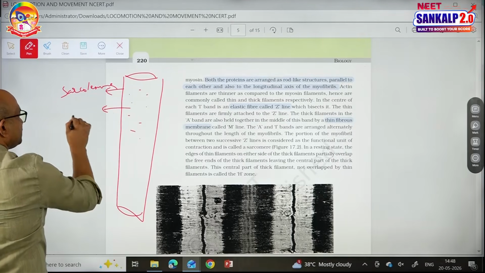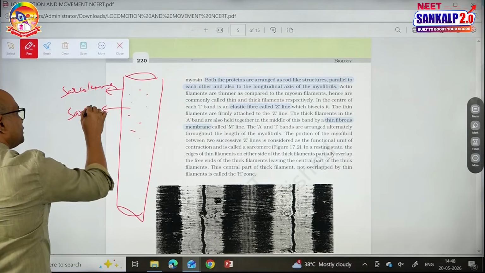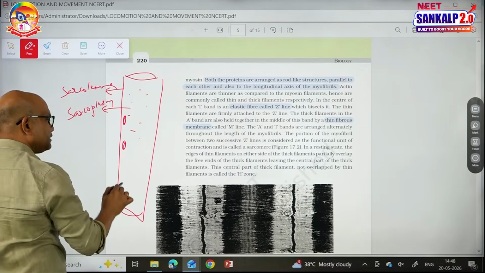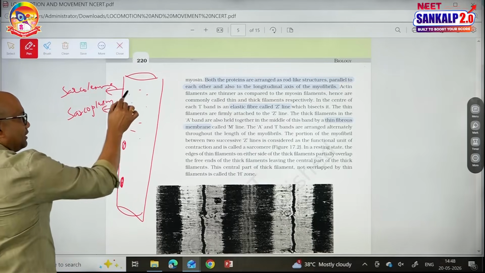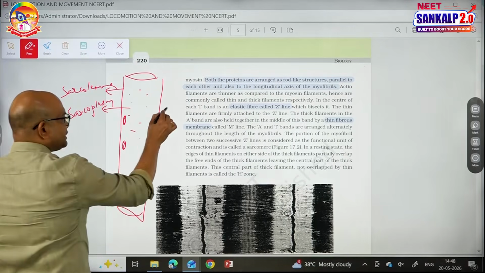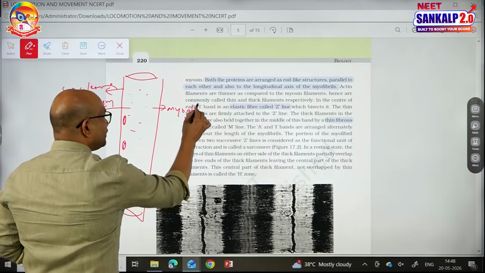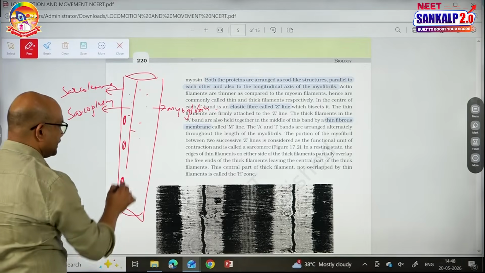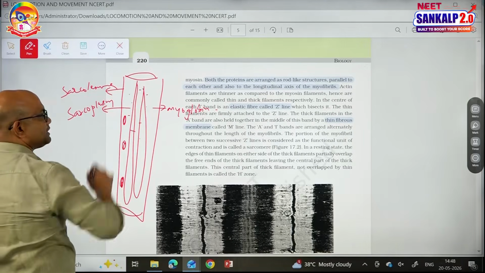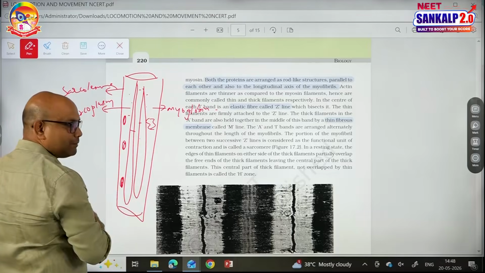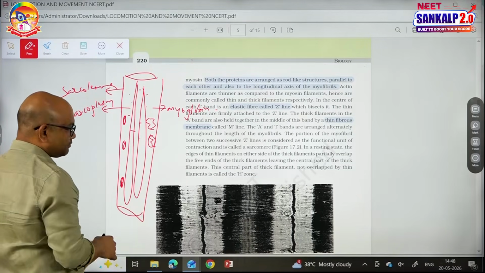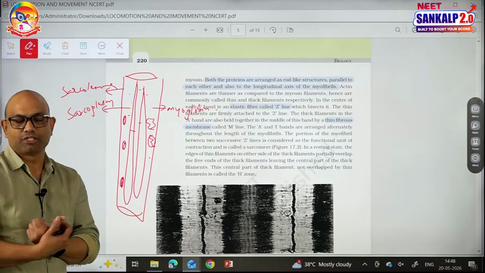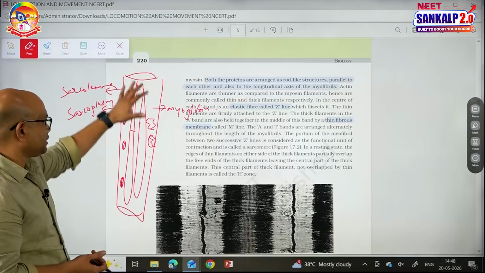The cytoplasm present inside the muscle cell is called sarcoplasm, with peripherally located syncytial nuclei. It has cell organelles. Of course, there is an important protein inside called myoglobin. It is red in color, and its function is oxygen storage. Then several myofibrils are present. There is endoplasmic reticulum inside, and mitochondria. Of course, for energy production there is ATP and other minerals like sodium, potassium, and calcium present inside. So, this is the structure of a fiber.